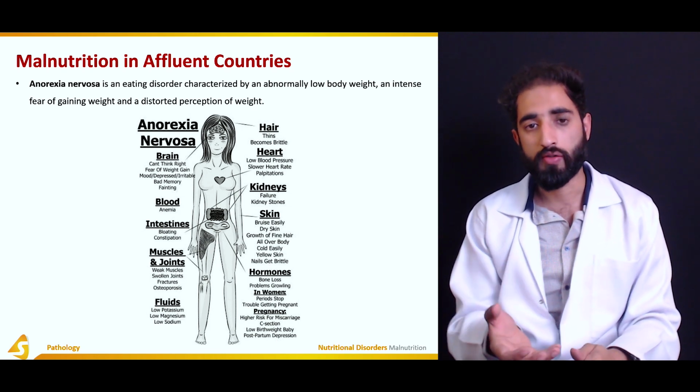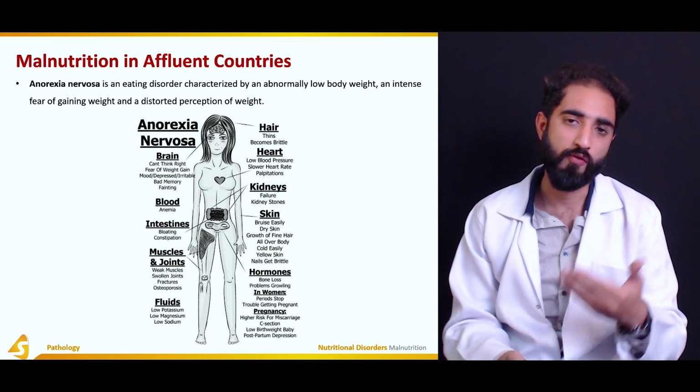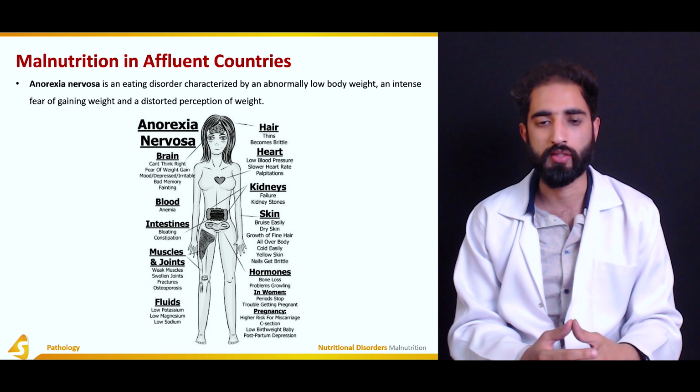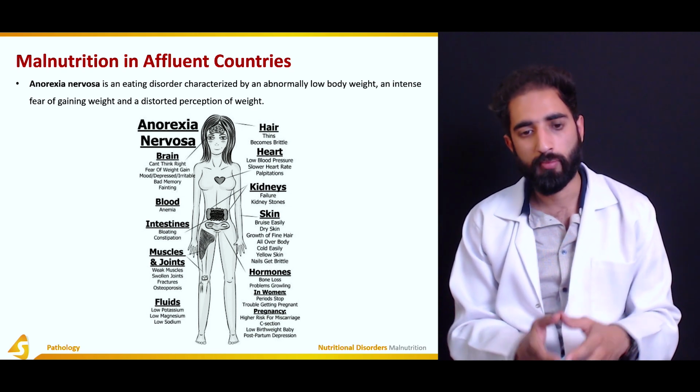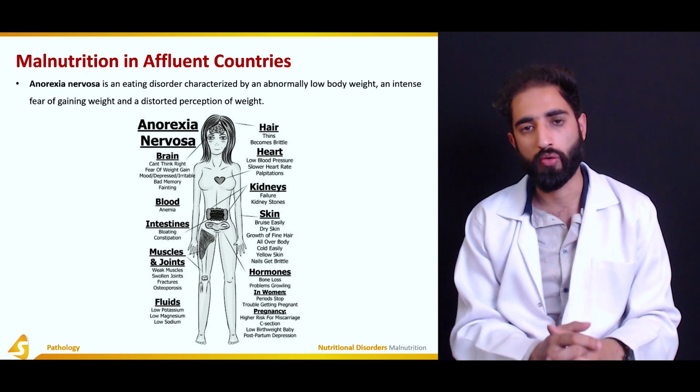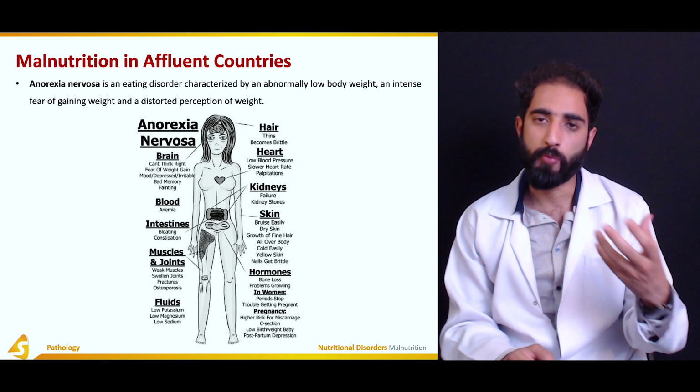Because of poor diet and poor calcium intake, there is increased risk of fractures and osteoporosis. Moreover, there is low potassium, low magnesium, and low sodium. Hair becomes thin and brittle.